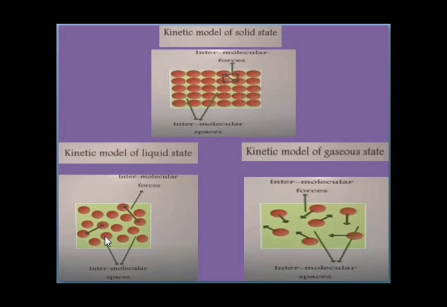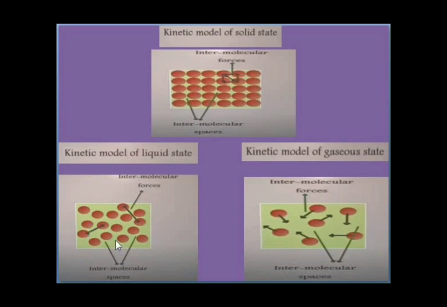Here the molecules are loosely packed, so the liquids are more compressible when compared to solid. I'm not saying the compressibility is very high, but it is possible to compress a liquid to a little bit extent when compared to solids.